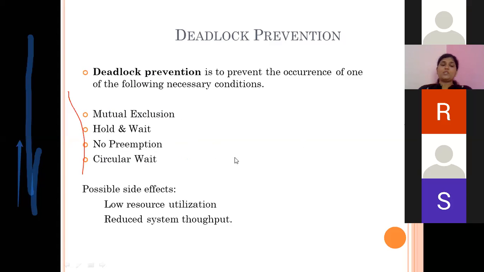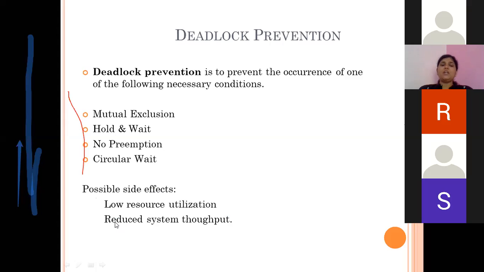Now, what is the problem with deadlock prevention? If we make any of these false, what will happen to the system? Low resource utilization. Suppose we are trying to make the second condition false, the process which is in waiting state has to release the resources. That means if those resources are not required by any other process, they will be kept free. So the system will face the problem of low resource utilization.